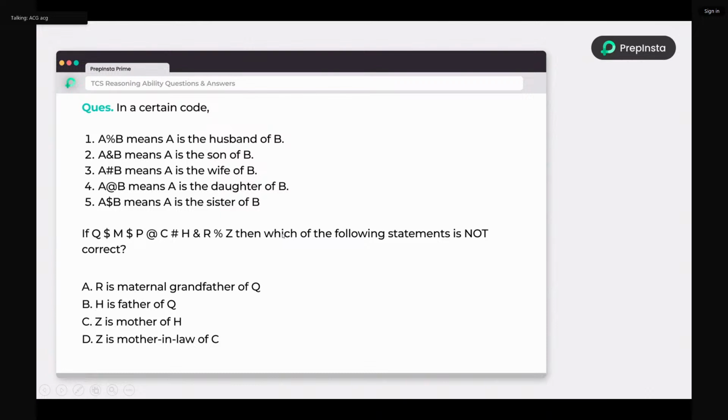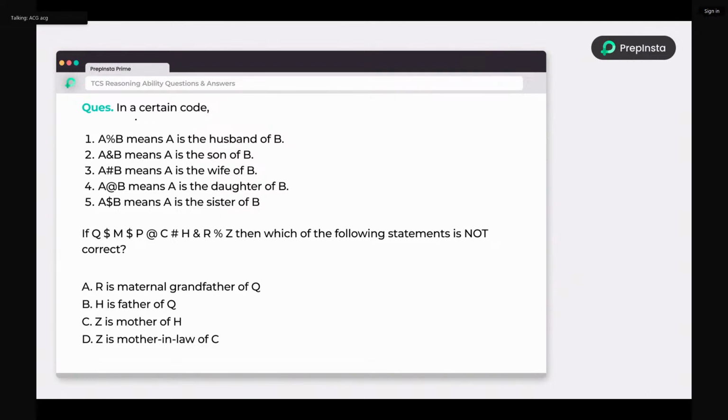Okay, so everyone please be ready with your rough note. Whenever I'm showing the question, you have to do it along with me. Okay, so let's look into the first question.